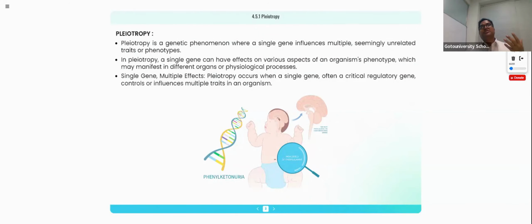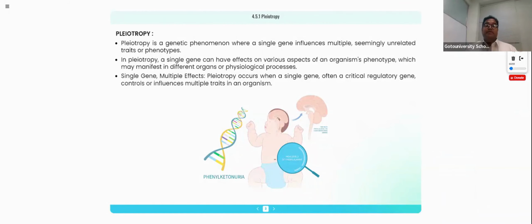For that, pleiotropism is exploited in most animals and plants for getting desirable varieties by genetic modification, right?